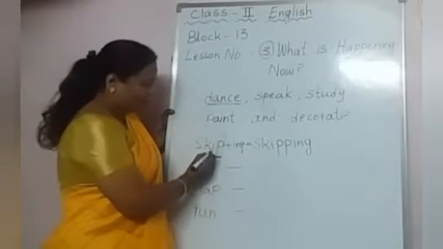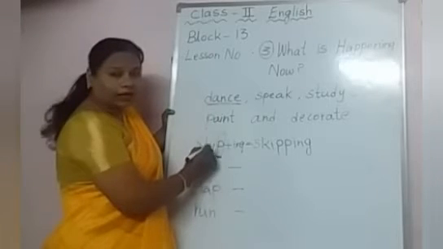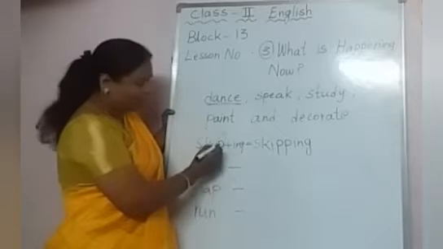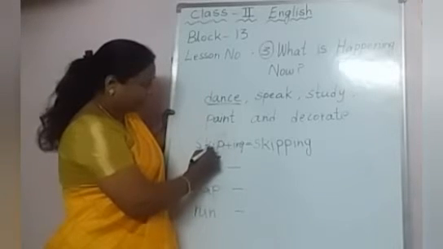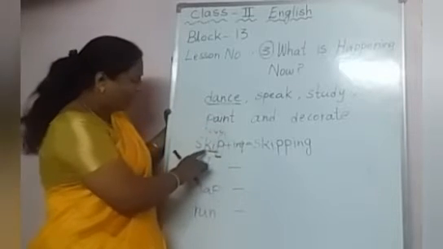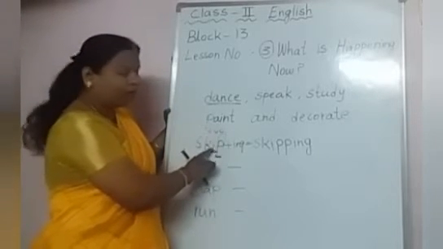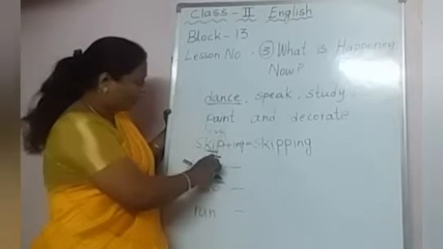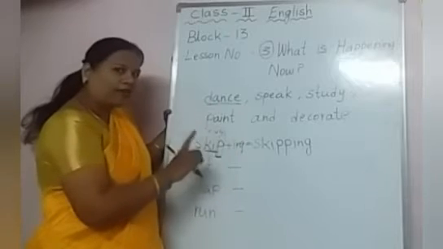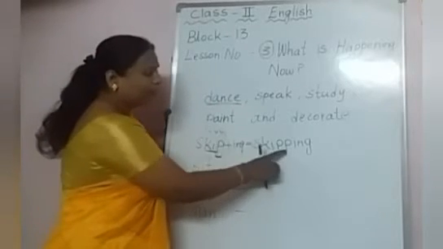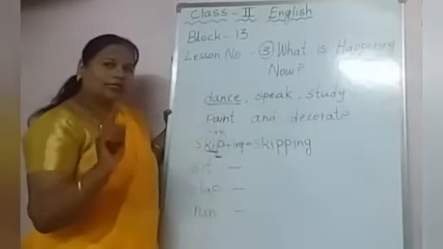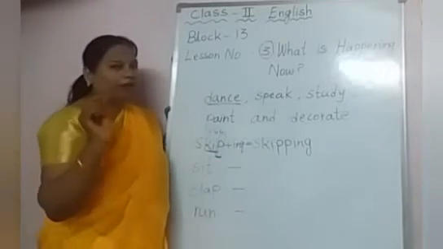Why am I doing it like this, children? Yes, I will explain. Whenever we are writing letters with vowel and consonant, if you take these ending three letters, these are all CVC words. K is a consonant, I is a vowel, P is again a consonant. So when the ending three letters are CVC, then what we have to do is double the end letter, P, and write. This is the only trick, children. You have to remember this.